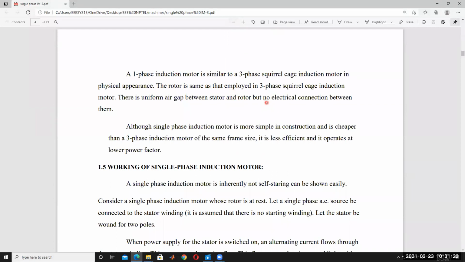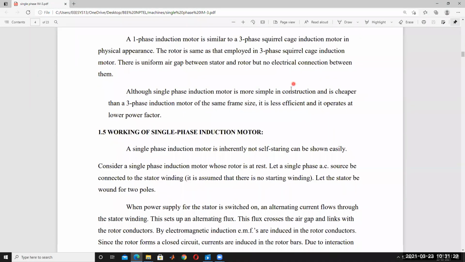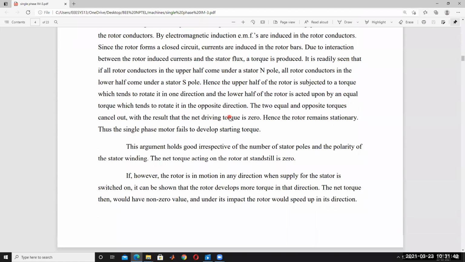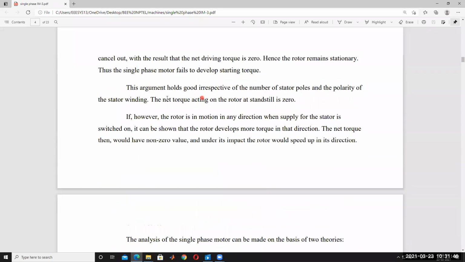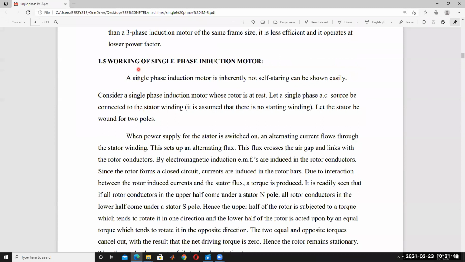Now the working of the single phase induction motor. The working principle, and the fact that a single phase induction motor is inherently not self-starting, can be shown easily. This concept can be explained by using two different field theories. Why is it not self-starting?